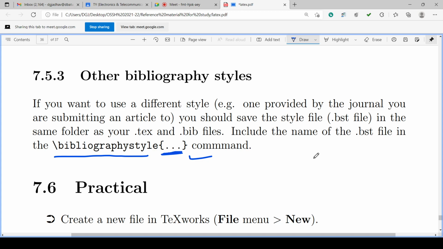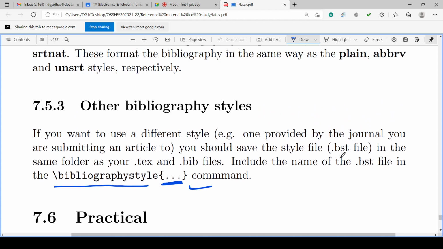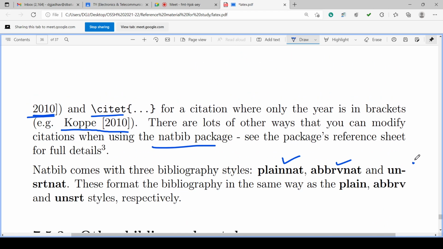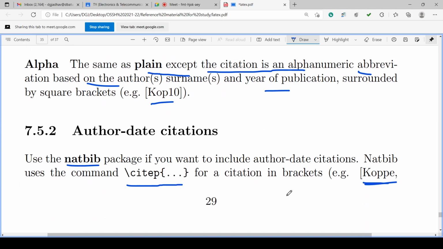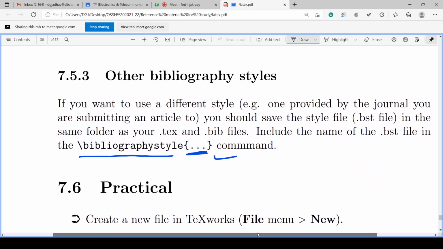Okay, so that library is a very useful tool in putting our references in the style of required reference style of that particular publisher. Okay, so this is about the details of bibliography, or referencing, isn't it? So practical also is there.